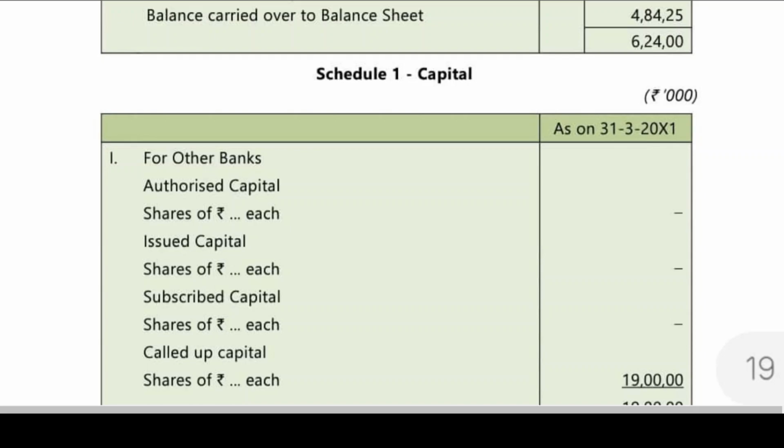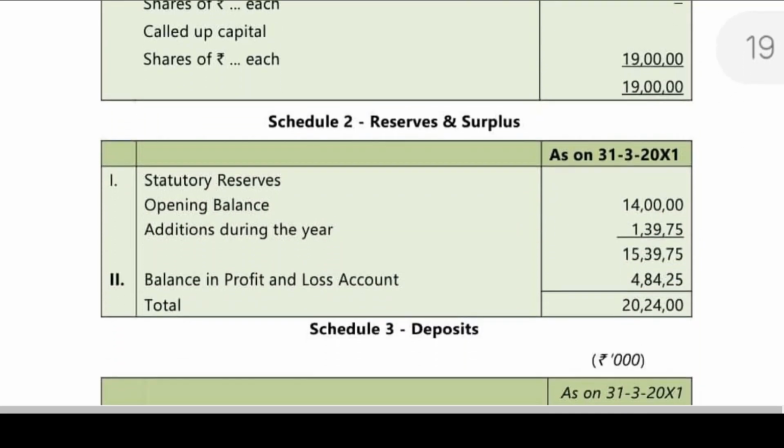I think at the start we have seen what share capital is, my dear friends, 19 lakhs. I cannot go back, it's a waste of time. It's clear. There I have written 19 lakhs: authorized, issued, subscribed, called up, paid up, because we don't have any information. It's not Vaishnavi Bank, it's another bank. If it is government funding, I think we shall mention the contribution of state government or central government, whatever it may be.